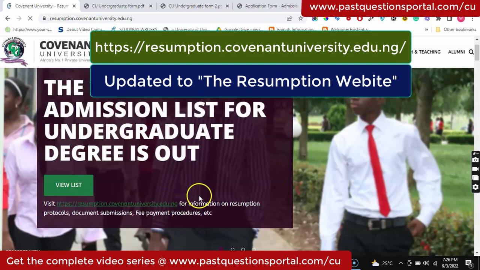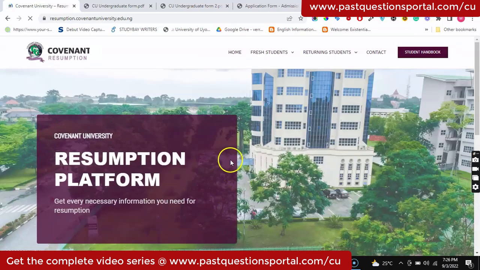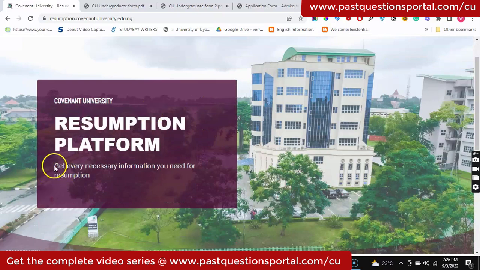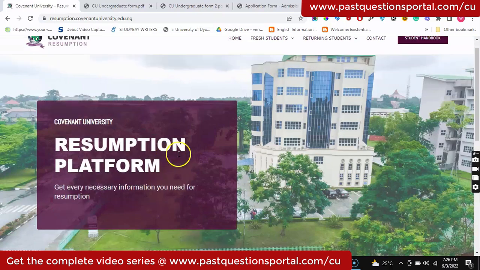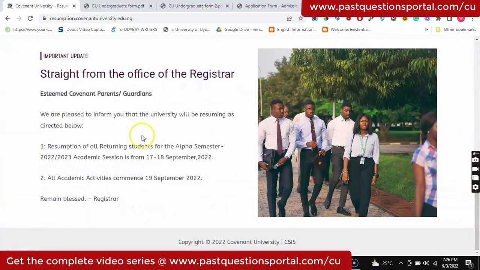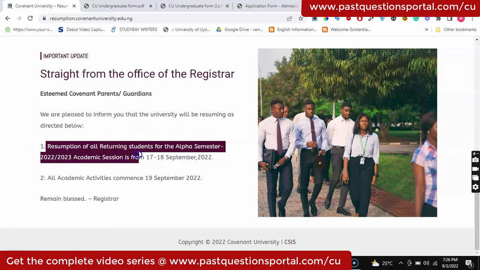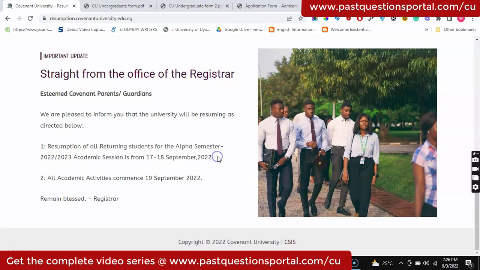When you click on it, it will give you information on resumption protocols and all of that. So it will bring you to this page. You see this page, it says get every necessary information you need for resumption. Scroll down here, it shows you that resumption of all returning students for the Alpha semester is from 17th to 18th September 2022. That all academic activities commence 19th September 2022.